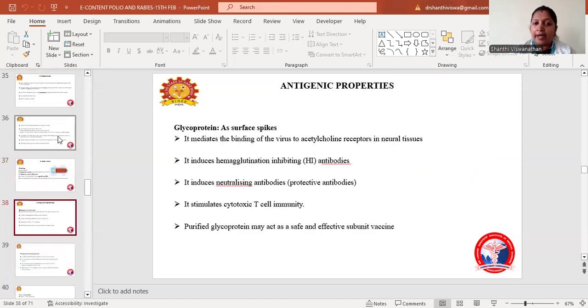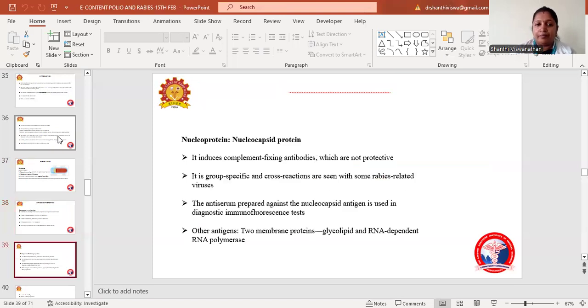Coming to antigenic properties, glycoprotein has surface spikes. So it mediates the binding. Because of this, it binds to the acetylcholine receptors, which are present in the neural tissues. It induces hemagglutination inhibiting antibodies, and it also induces neutralizing antibodies, which are protective antibodies. And it stimulates cytotoxic T cell immunity. Then purified glycoprotein acts as a safe and effective subunit vaccine.